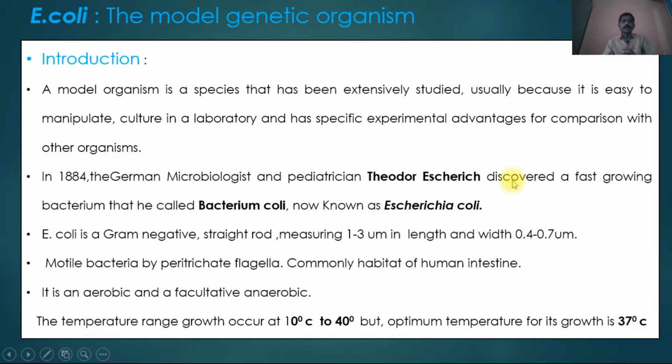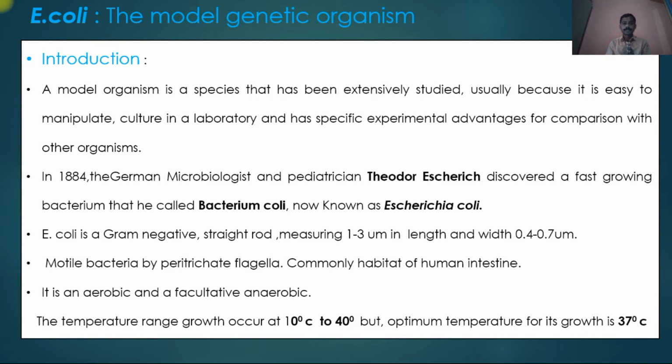A model organism is a species that has been extensively studied, usually because it is easy to manipulate and culture in a laboratory and has specific experimental advantages for comparison with other organisms. It means a model organism whose morphological, biochemical, and genetic characteristics are all known, because such organisms are used for comparison with other organisms, or we can clone or transfer a specific gene into that organism, and such an organism shows any biochemical, morphological, or genetic characteristic, and if that characteristic changes, it means the organism is ideal or suitable as a model organism.